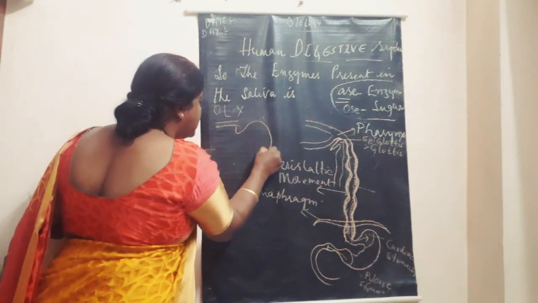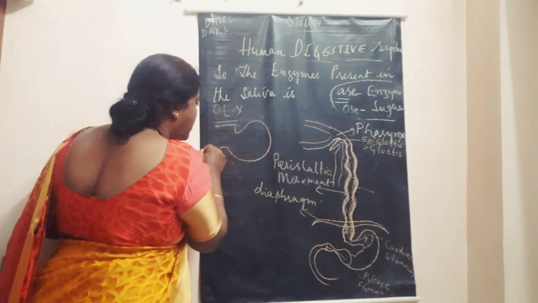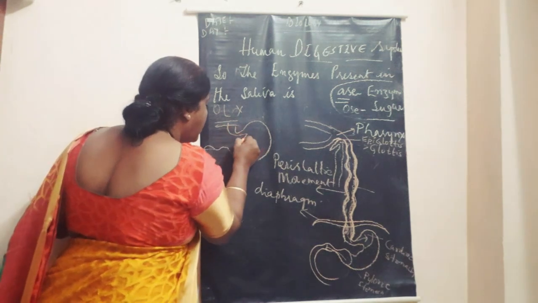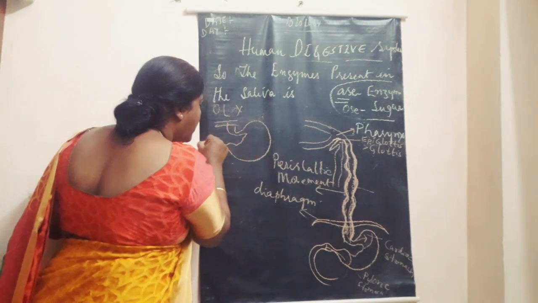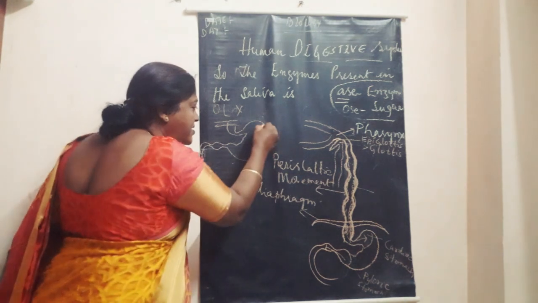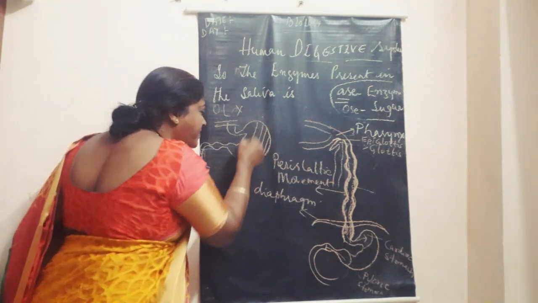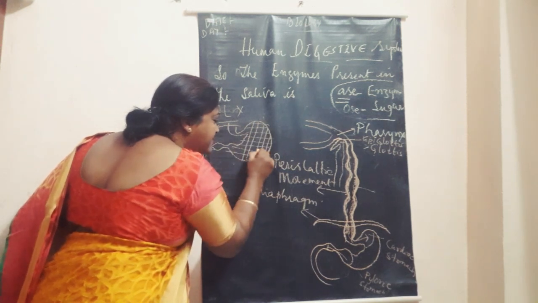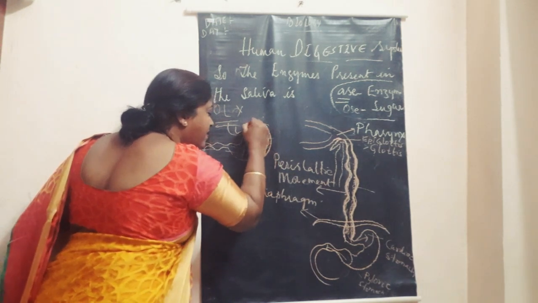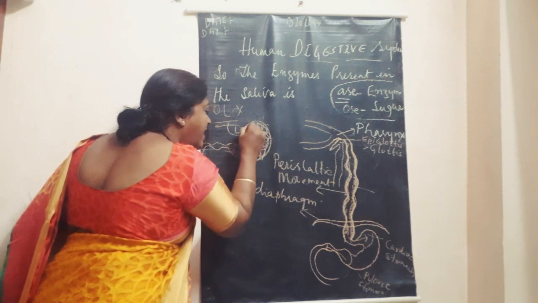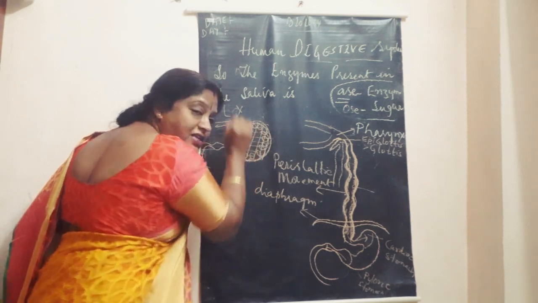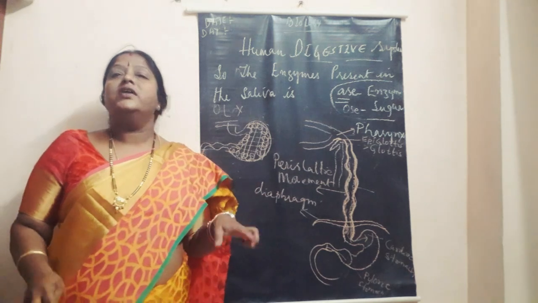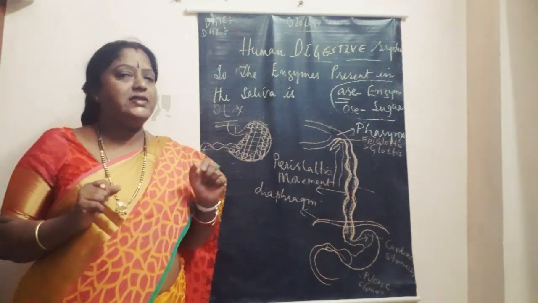And then this stomach is made up of involuntary muscles. These muscles are arranged longitudinally, diagonally and circularly. Contraction and relaxation of these muscles helps the food to thoroughly get churned in the stomach.